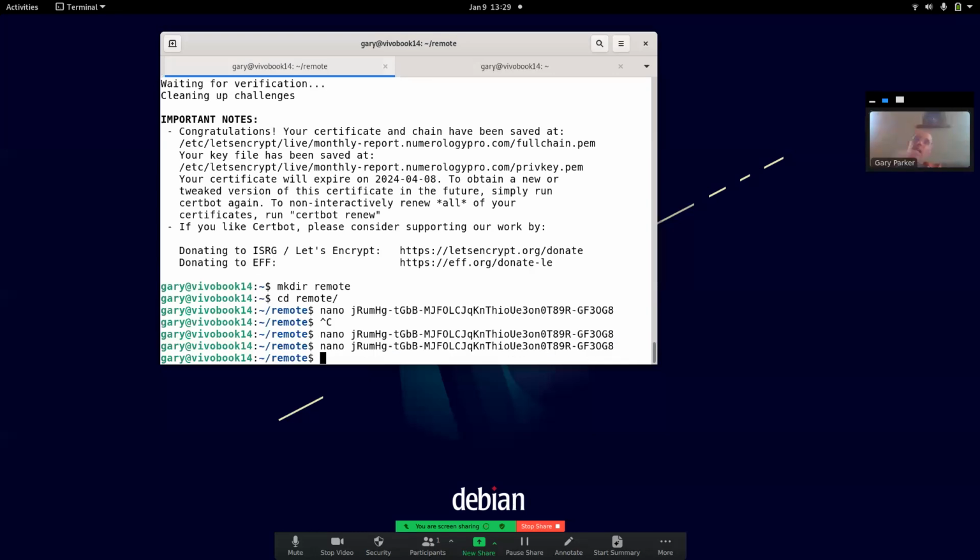So to send that over to the other server, I would have to do something like this, SCP, and I want to SCP this file right there. So what is being sent goes first, and then where is it going?